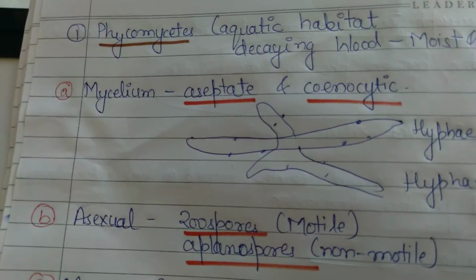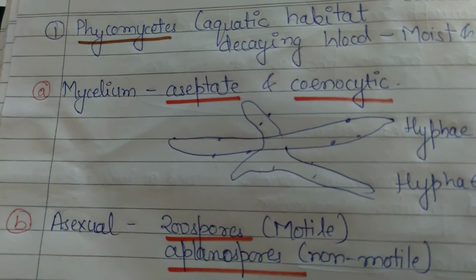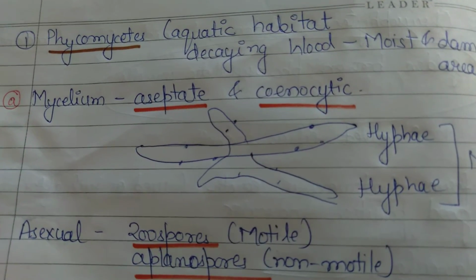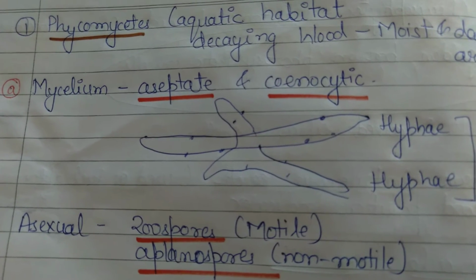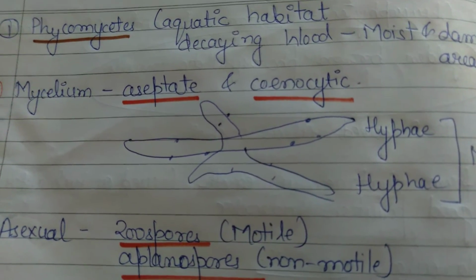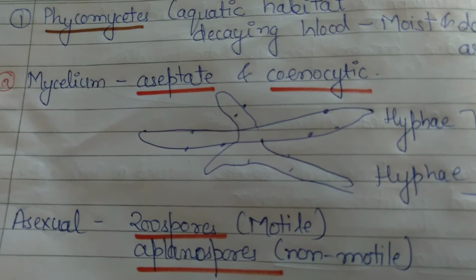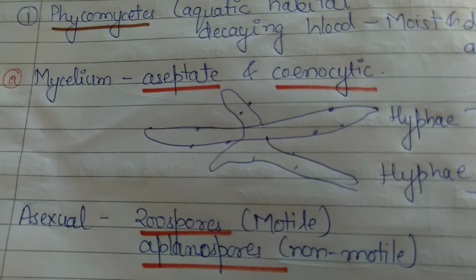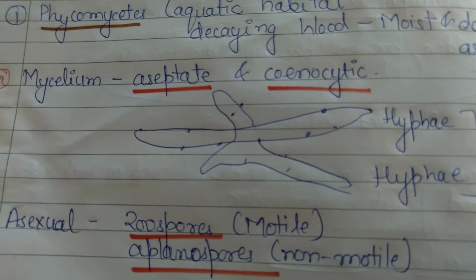Next, there are some classes. There are four classes of fungi kingdom. First is Phycomycetes. They have aquatic habitat. They depend on decaying wood, which is in moist and damp areas. Fine. Next, mycelium. Mycelium is aseptate and cenocytic.